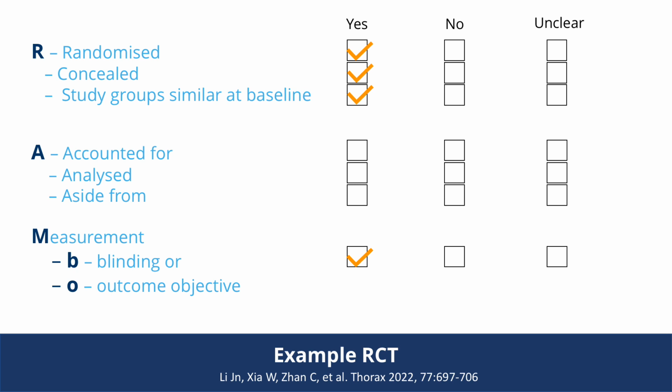We do need to keep in mind that for the subjective outcomes, quality of life and symptoms, the participants reporting these outcomes were not blind to the intervention. It is difficult to tell whether this would lead to an overestimation or an underestimation of the effects of the intervention, but we should interpret these findings with caution. We've judged that the participants were accounted for and analysed appropriately, though we're unsure if the study groups were treated equally except for the interventions received. As most of the items of the checklist are answered yes, and only one was unclear, we can be reasonably confident that the risk of bias in the study is low, and that the findings of the trial can be trusted.